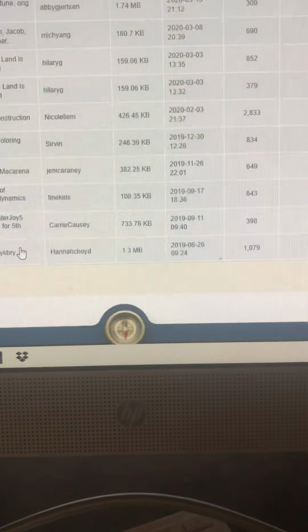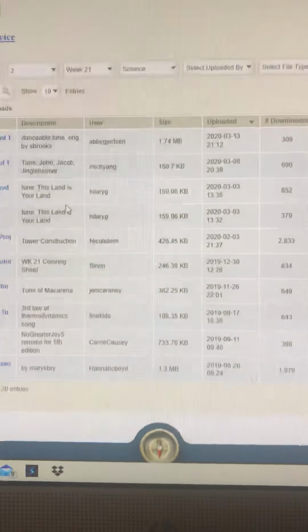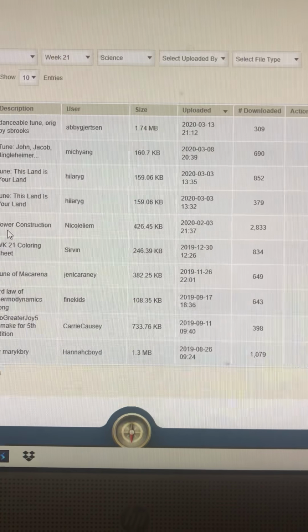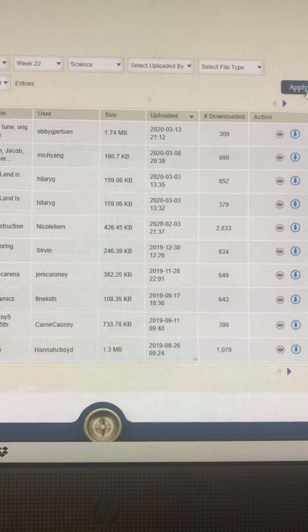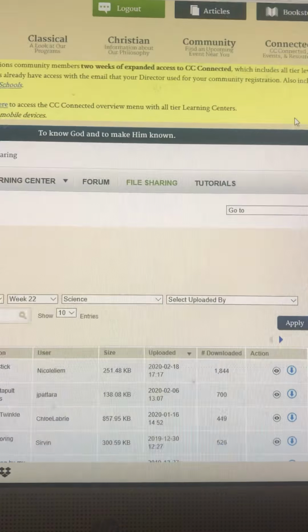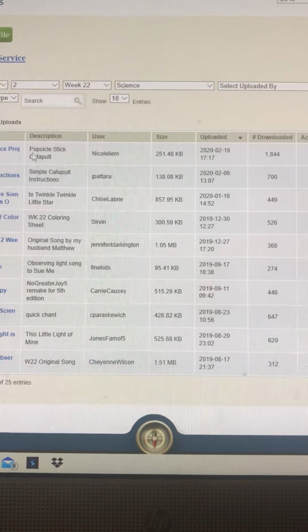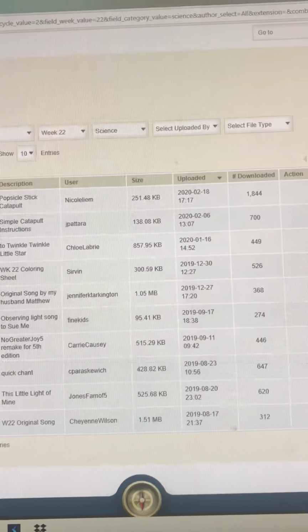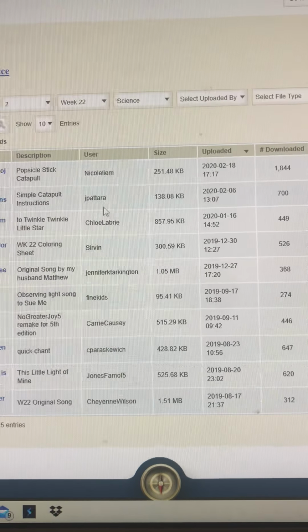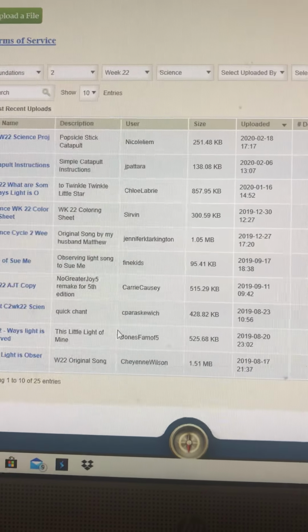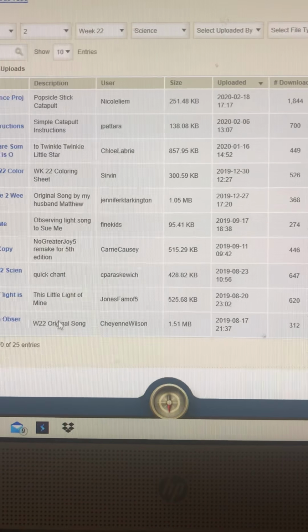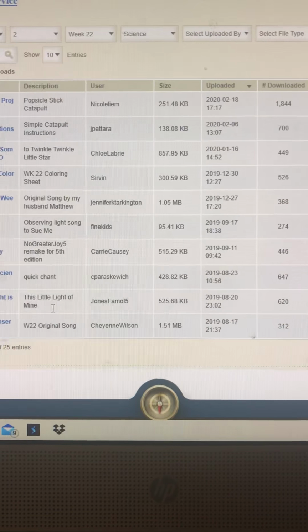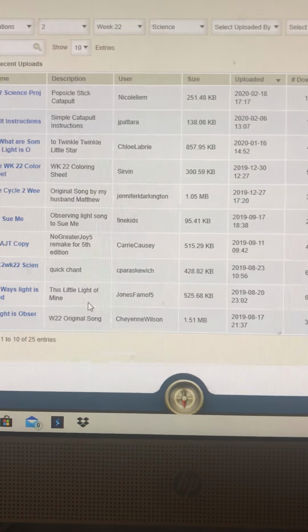So this is all of the things that people have shared. Oh, wait a minute. We didn't do week 21. We did week 22. Okay, so reapply. Week 22. And these are all the different things that people have shared. This can get a little bit overwhelming. You kind of look through here. This gives a description of the different things. There are songs people have given for how to memorize the material.